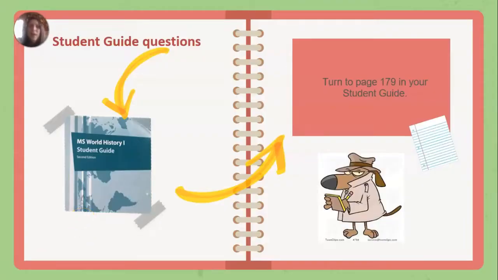Okay, so now that you have watched the video, let's go ahead and see if we can fill in that chart on page 179.